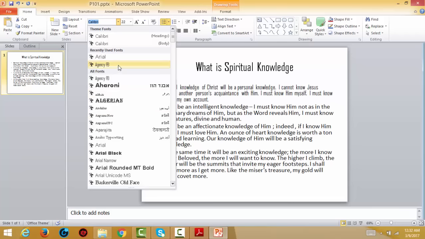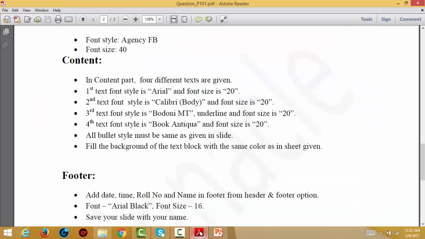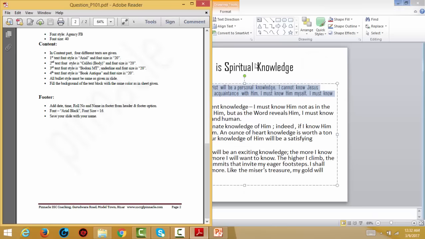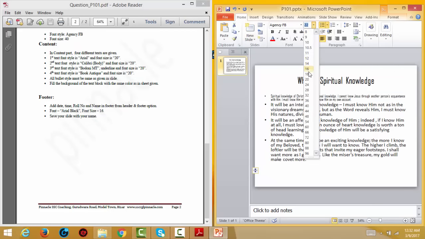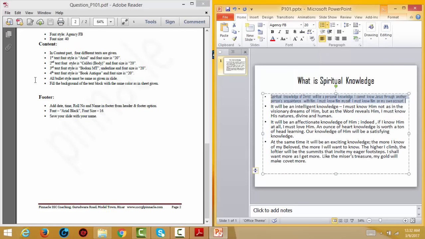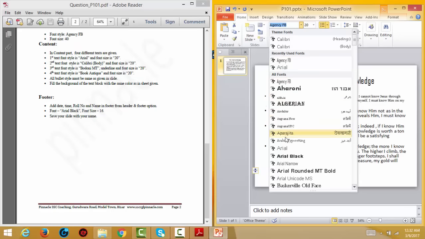Sorry, this is Agency FB, and in the first case it is Arial and font size is 20. For simplicity you can also write this down. Now take 20, because this is 20, and Arial, you write here Arial.